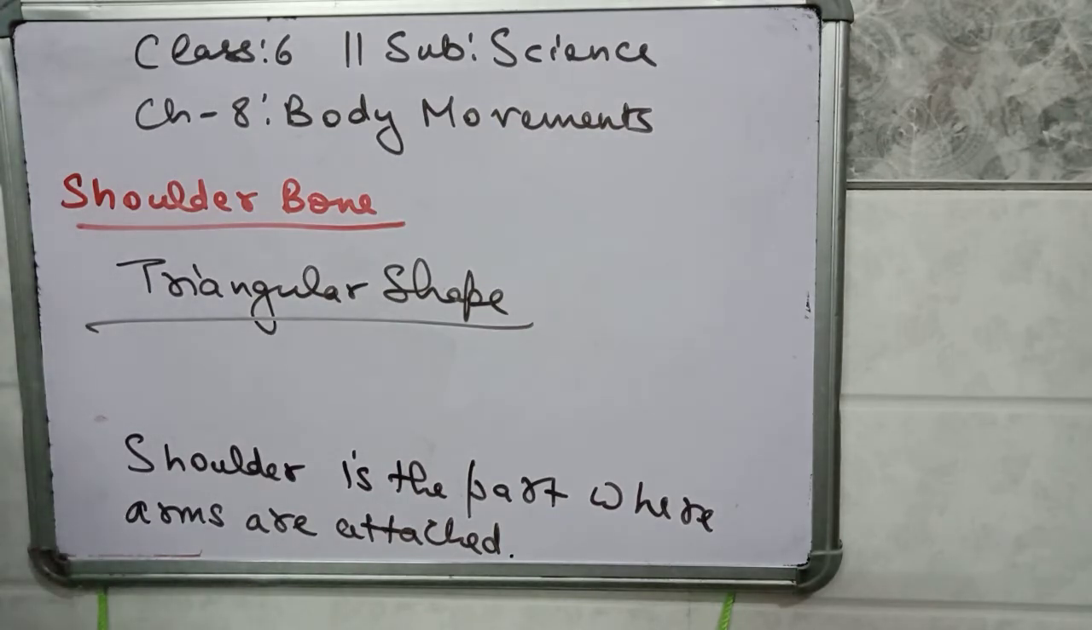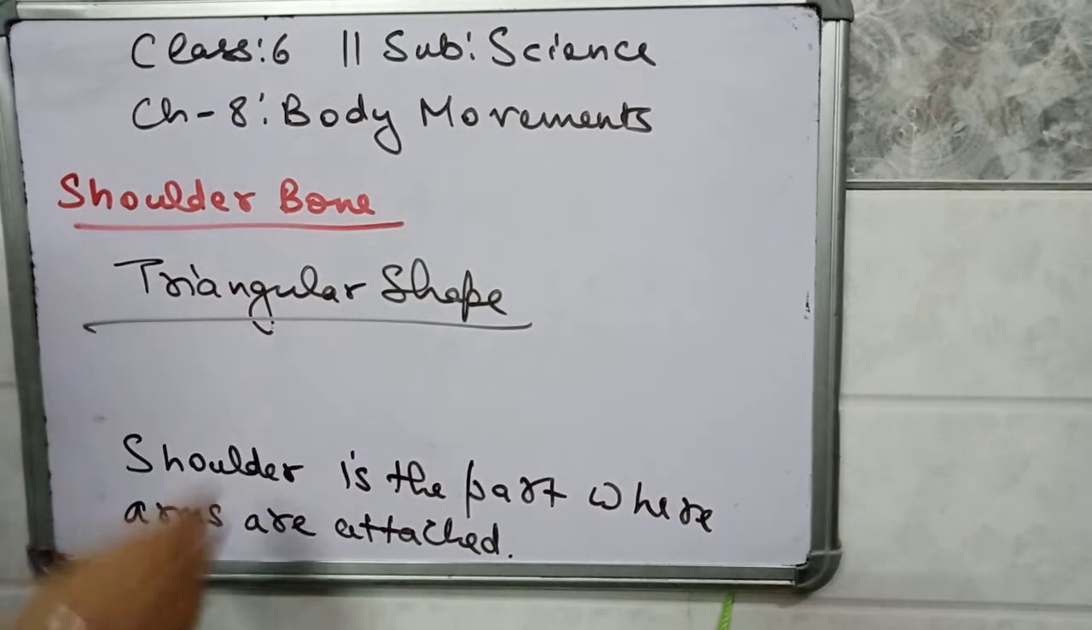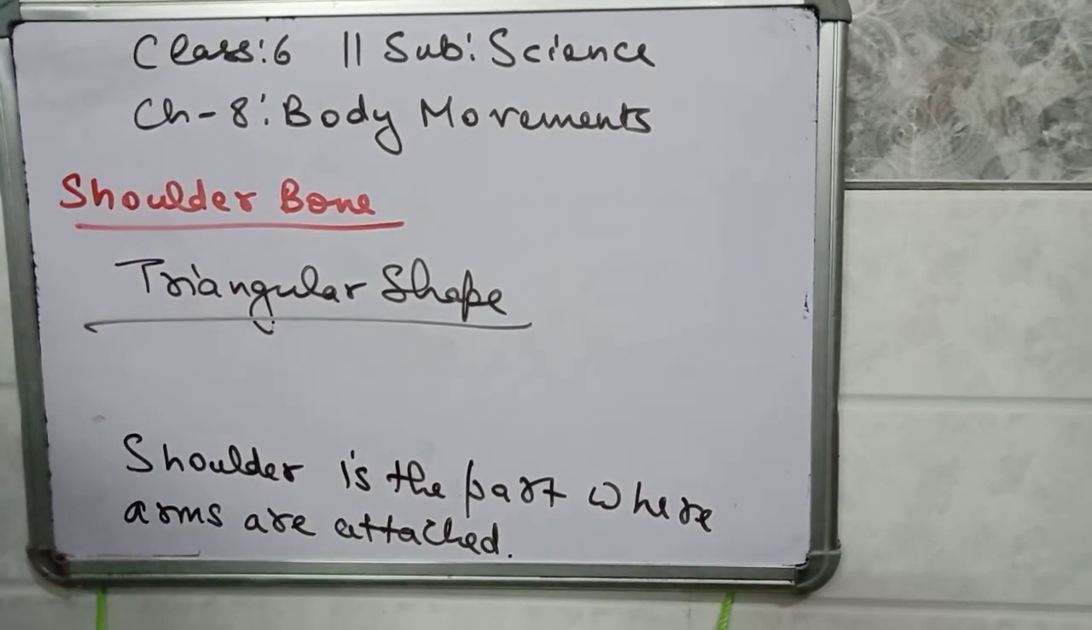If you move your hand in the backward direction, you can feel a bone with a curved shape near your neck, and this bone is known as the shoulder bone.